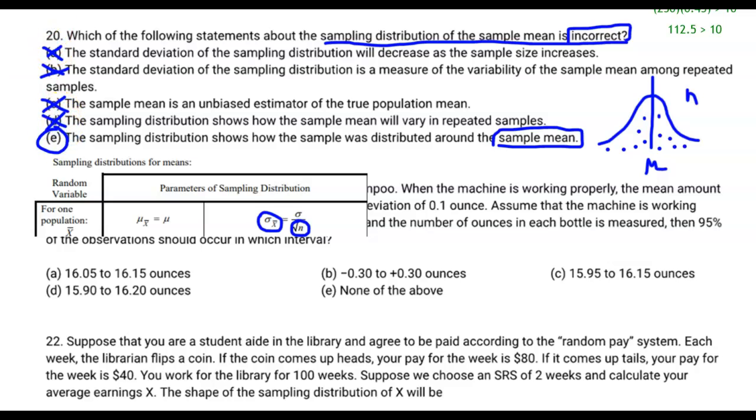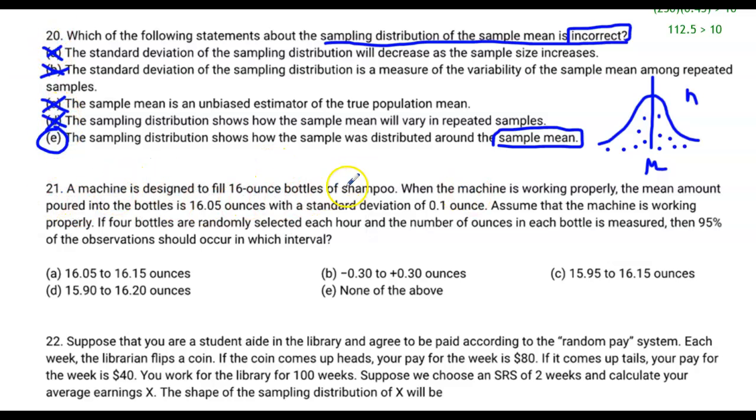All right, moving on to question number 21. For 21, this is a bit of a review of some concepts that you learned about before. We're filling 16-ounce bottles of shampoo, so the mean amount is 16.05 ounces, and the standard deviation is 0.1 ounce.